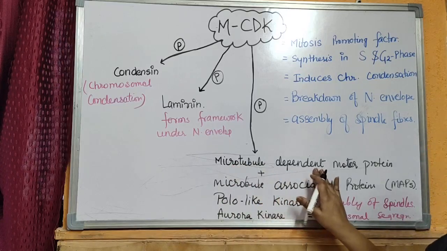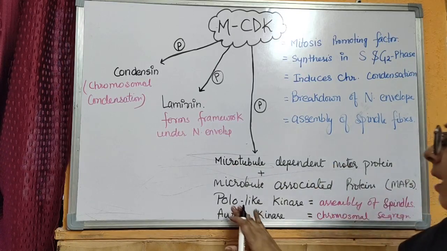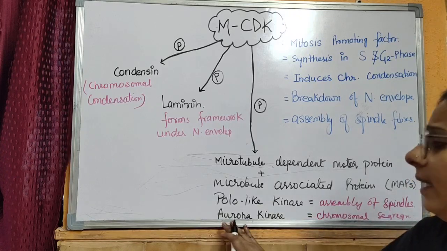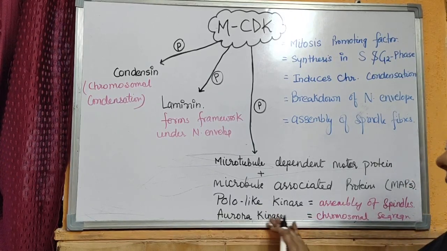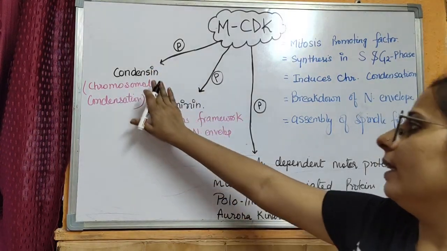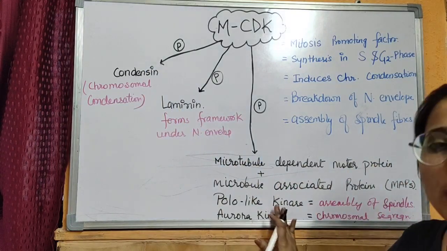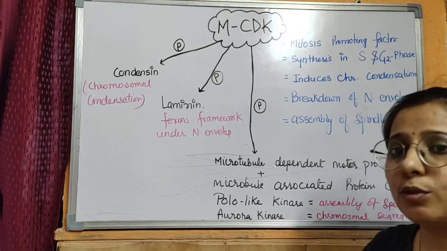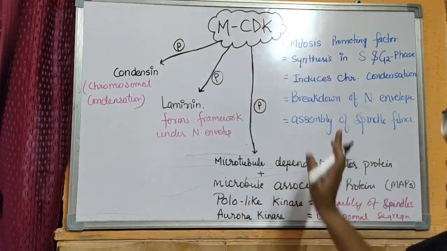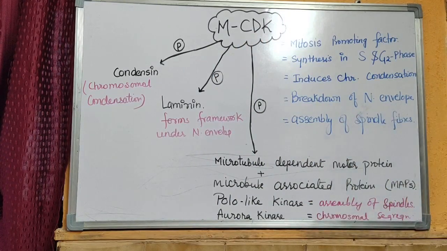These are microtubule dependent motor protein, microtubule associated protein that is called MAPs, polo-like kinase that is involved in the assembly of spindle fibers, and then it also phosphorylates the aurora kinase that is involved in the chromosomal segregation. All these 6 proteins, condensin, laminin, microtubule dependent motor protein, MAPs, polo-like kinase and aurora kinase, are phosphorylated by the single CDK, that is mCDK, and all the 5 functions are done by this in the cell cycle regulation process.